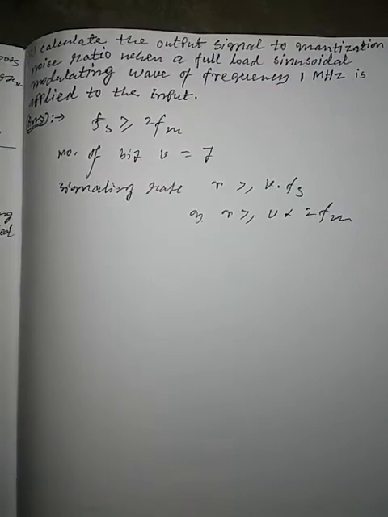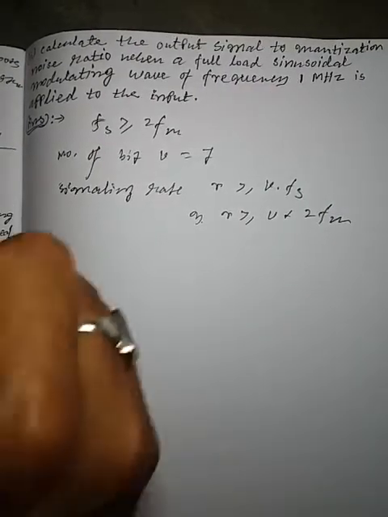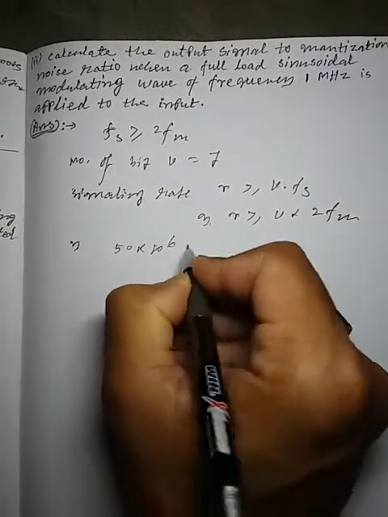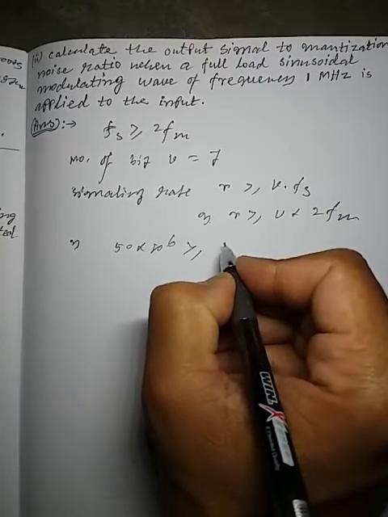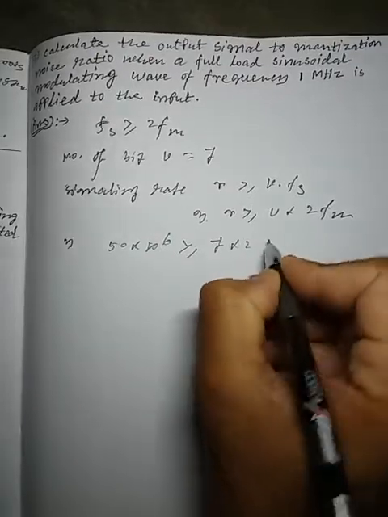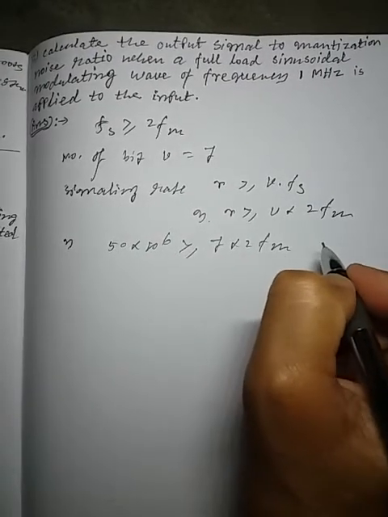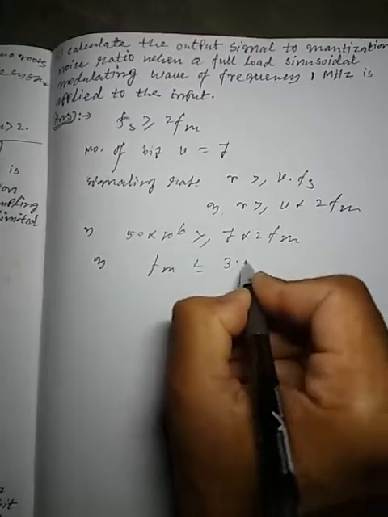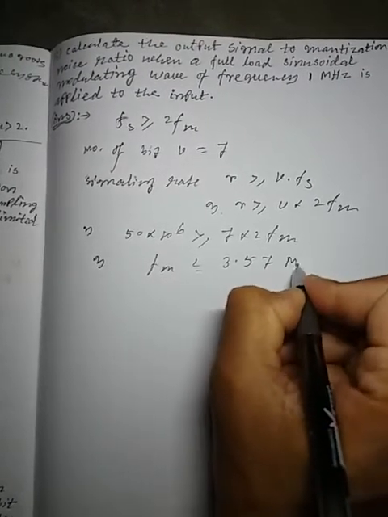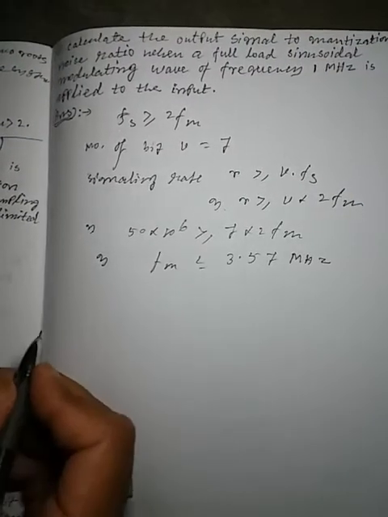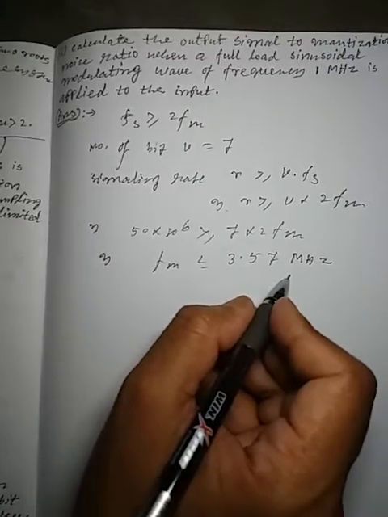Now here the signaling rate is given by 50 into 10 to the power 6, so 50 into 10 to the power 6 is greater than or equal to, the value of v is 7, into 2 fm, right? So from here we can calculate that fm is less than or equal to 3.57 megahertz. So the maximum message bandwidth is 3.57 megahertz.